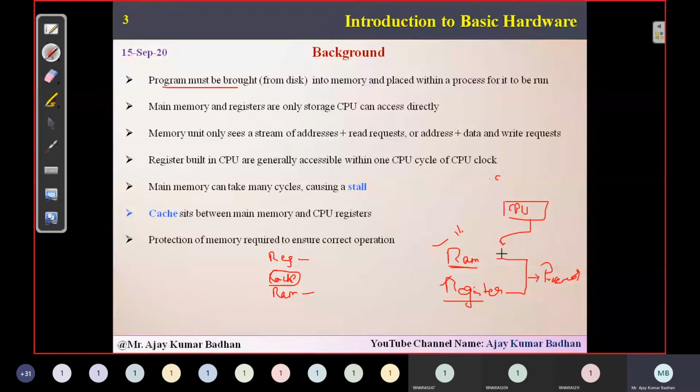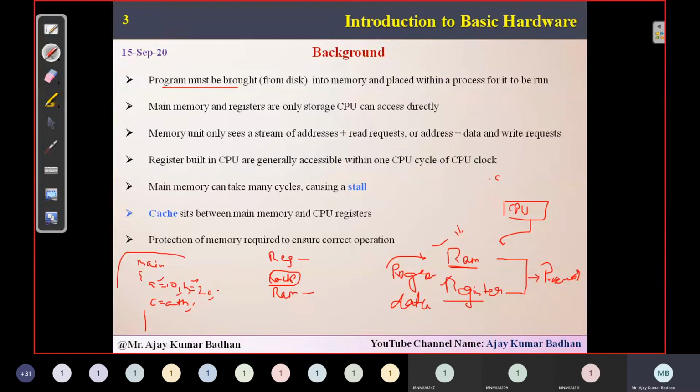So it becomes easy for the CPU if the entire program and the data related to that program is already there in RAM. I'll explain with an example. Let us suppose I have written a small program, main. A equal to 10, B equal to 20. Well, I'm not following the syntax properly, it's just a description, just an example I'm showing. So here I'm writing C equal to A plus B. Now, if you look at this particular program, I have written some variables and I have used some operator. So the variables are what I'm talking about, operands.